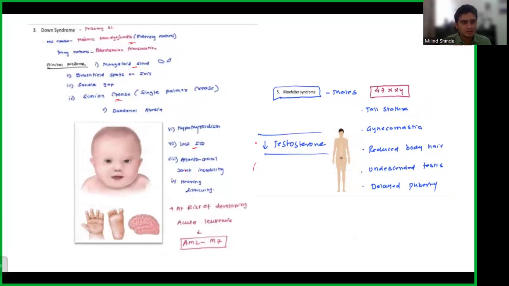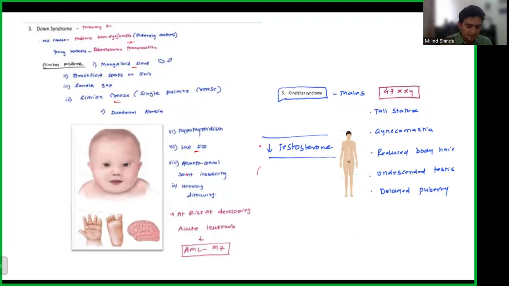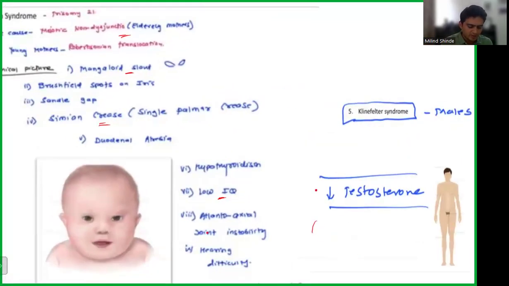That will give you the idea about Down syndrome, and how the question can be framed. If you are preparing for the December session FMG exam, the karyotype might be asked, for example, trisomy 21 here. The question can repeat from the same topic, but it might be framed the other way around.